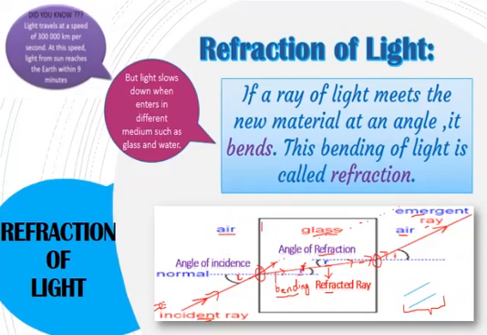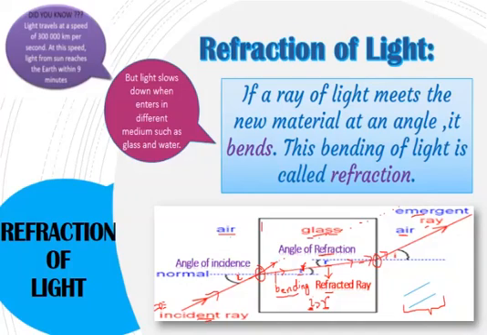The refracted one has bending, shown over here. So you can say angle i is greater than angle r, where i is the angle of incidence and r is the angle of refraction, as in the case of air and glass.